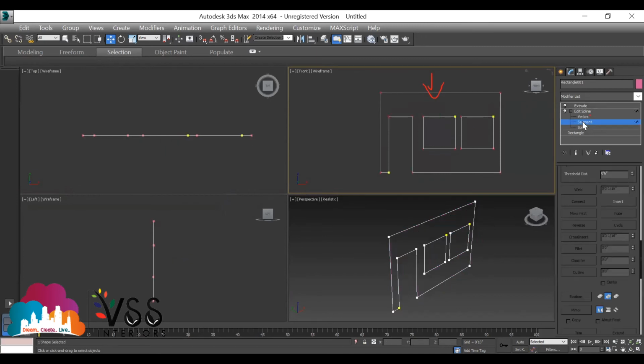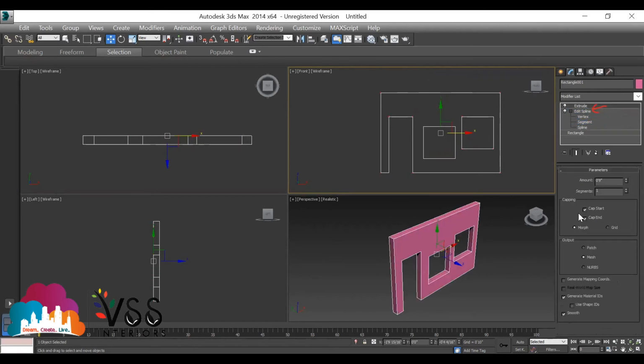Okay. Try to select this complete rectangle, one rectangle. And try to move it in X or Y direction. Select properly. Try to move it in Y direction. Move it down a little. Leave it. Again, go back to normal extrude. Go to extrude. It means you have the option of changing the shapes of the object, right?